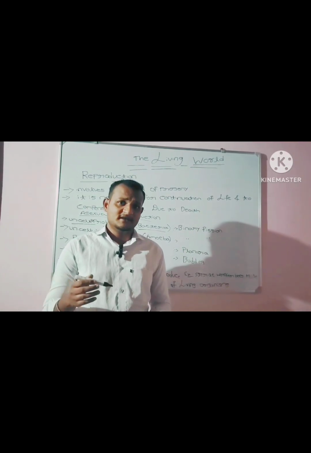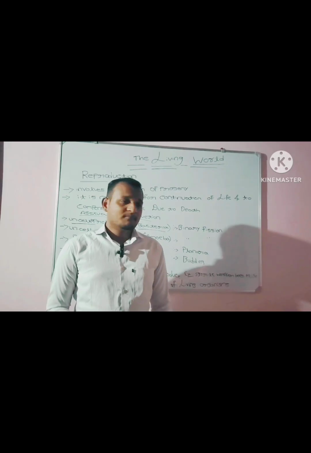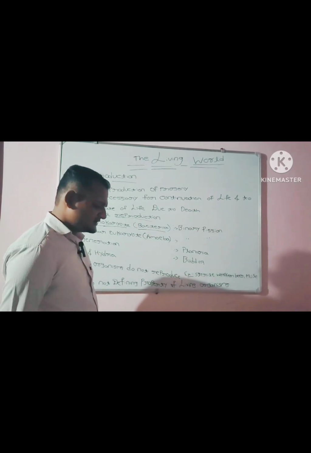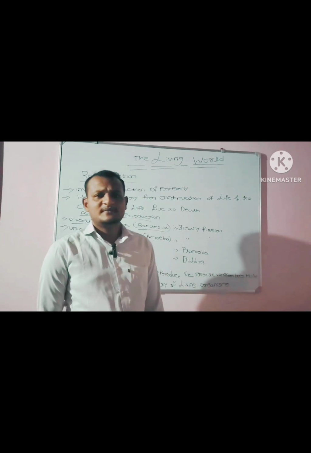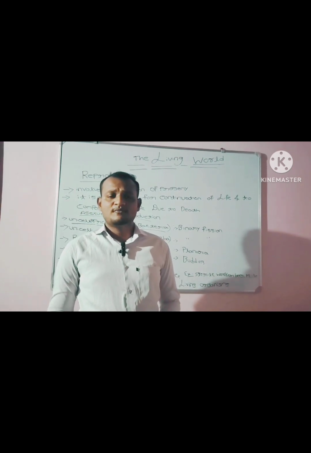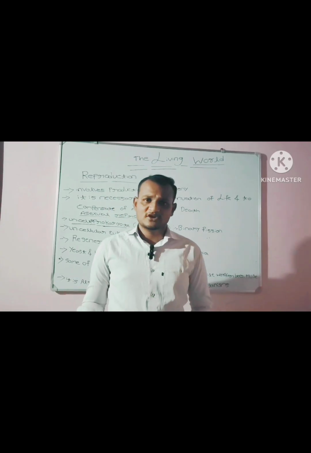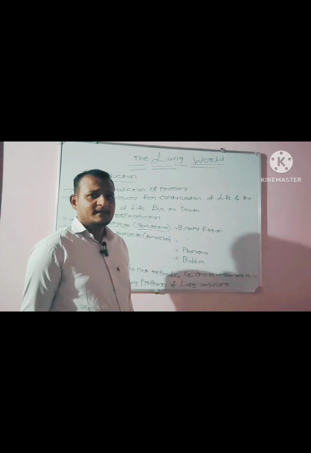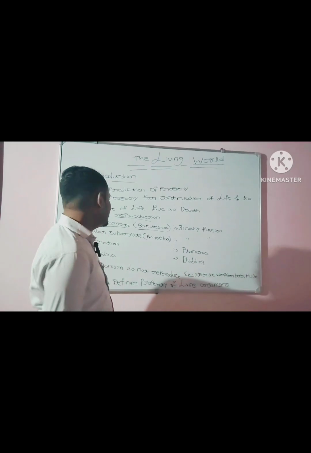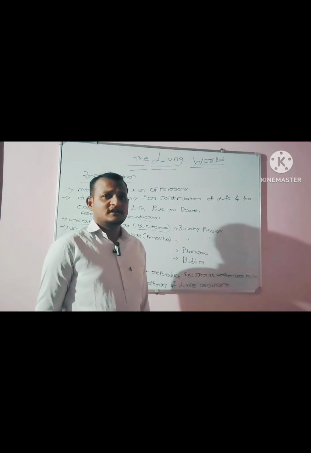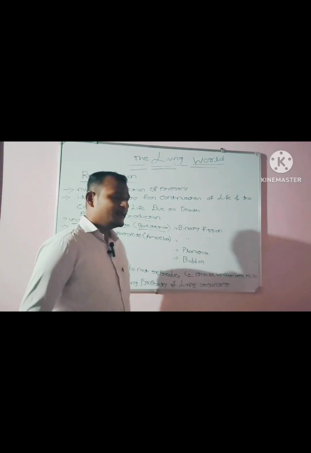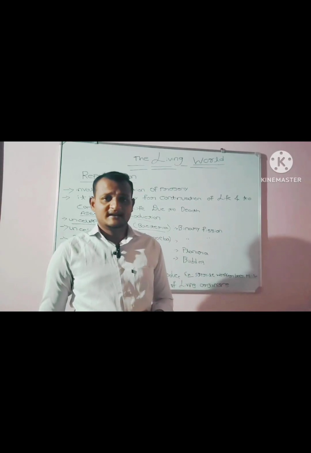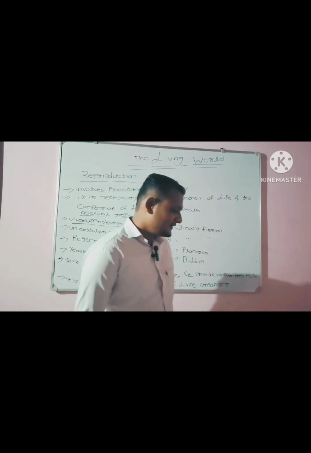Prokaryote is an organism that does not have a proper nucleus. The best example is bacteria, a unicellular prokaryotic organism, which reproduces through binary fission. Now you can ask me, what is binary fission?